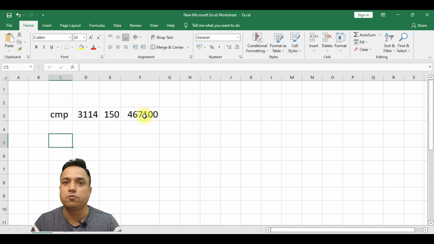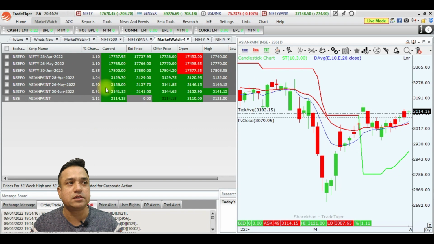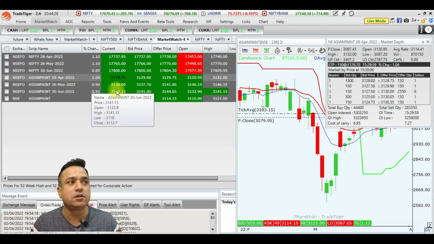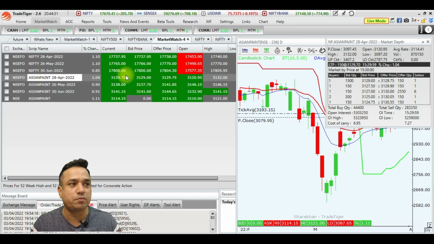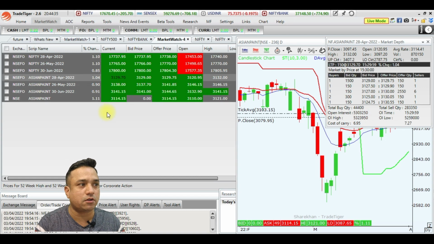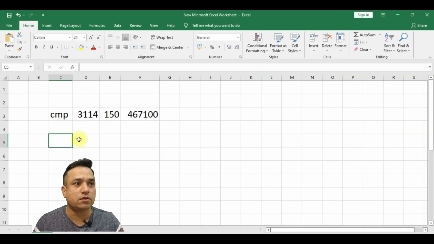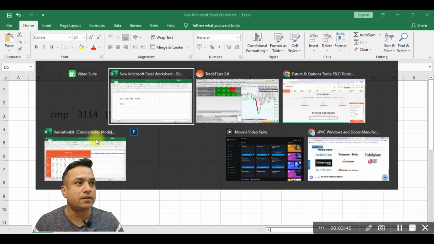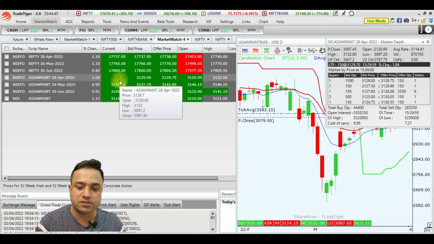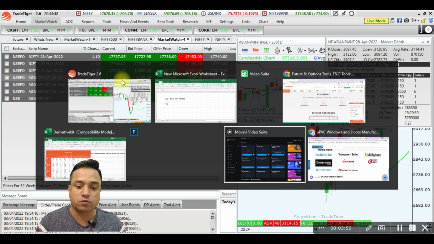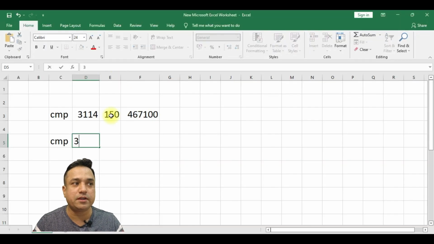Now the same thing, you want to buy it in futures. What is the current market price in futures? Let us take an example of a contract, I'll show you the April month contract. 3,129 rupees is the current market price. I'll mention here 3,129 is the current market price. The lot size of Asian Paint is 150.